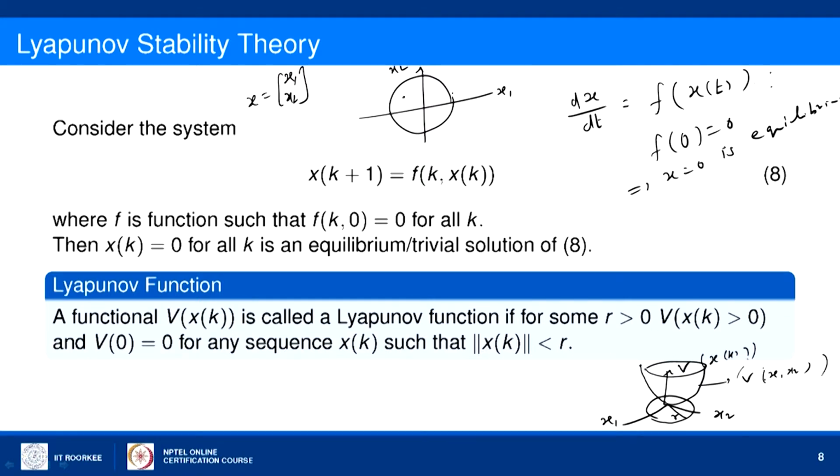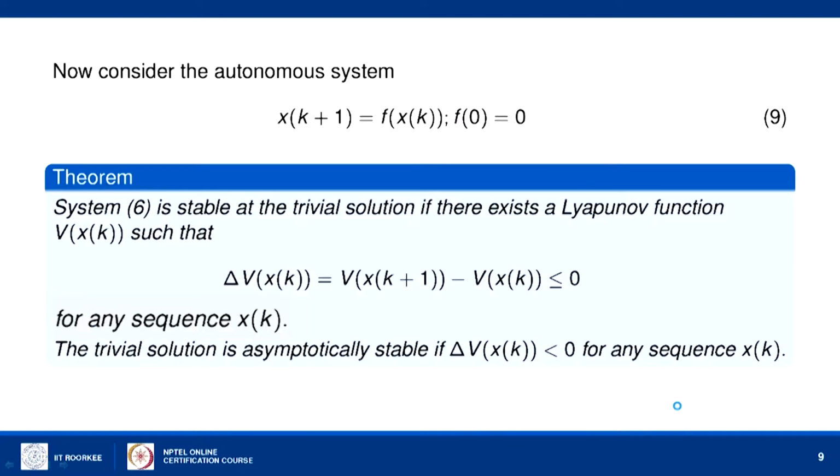The surface is given by v equal to v of x1 x2 within the circle of radius r. So, if there exists an r satisfying this condition, we say that it is a Lyapunov function, and we will